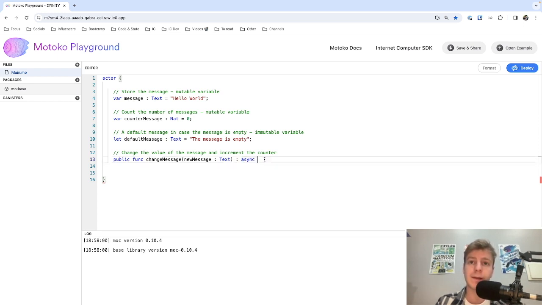and the return type of a public function is always async and the type of whatever we return. If you're confused about the async, I suggest you watch the parts on the actor model, which explains that canisters essentially communicate through asynchronous communication. It would be the same for canister to user or canister to canister, and that's why we need this async. Then we need to specify the return type of the function. So in this case, it will be the unit type, which actually means nothing.